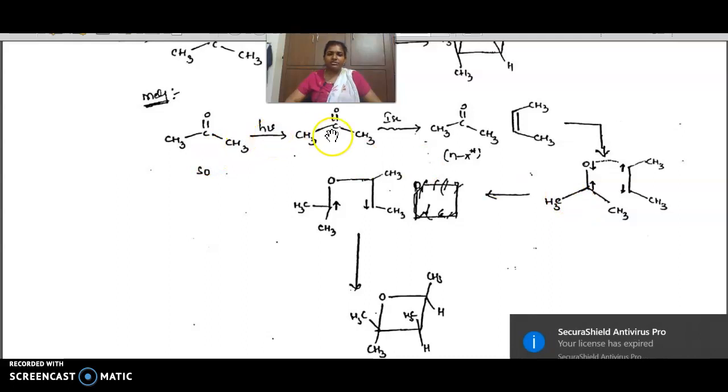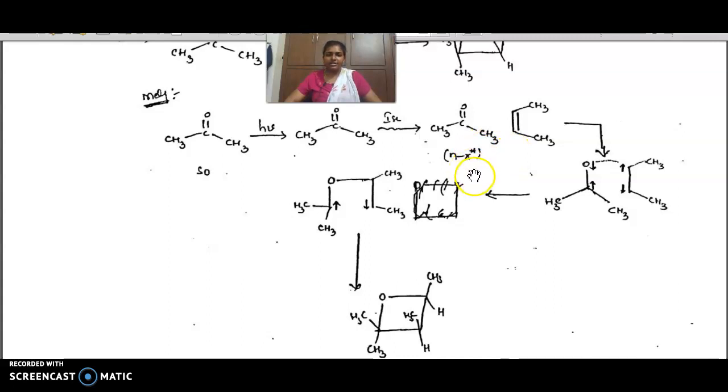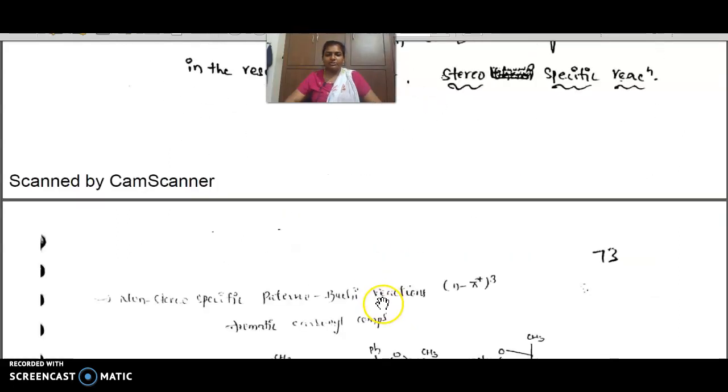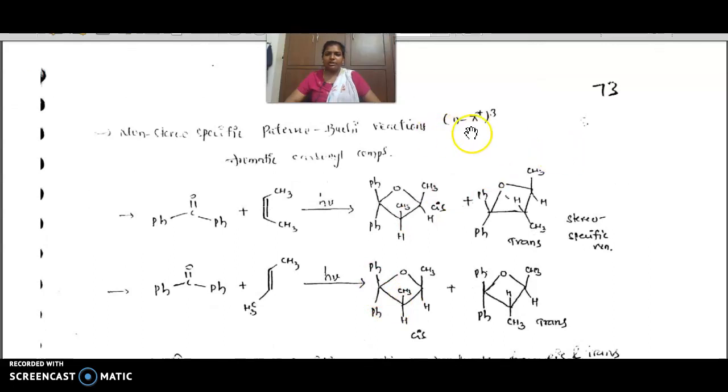In the presence of light, the carbonyl first forms a singlet, then by intersystem crossing it forms a triplet. That triplet excited state carbonyl compound reacts with the ground state olefin and forms an exciplex. This is the product we get from that. This is the n to pi star triplet pathway, giving non-stereospecific products.